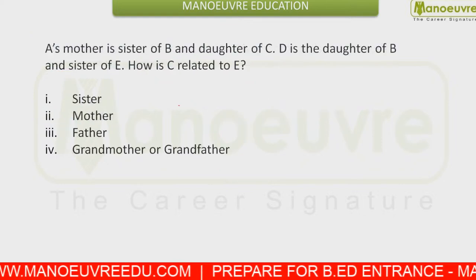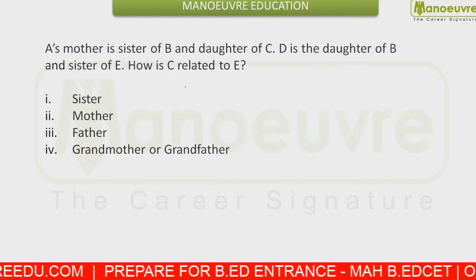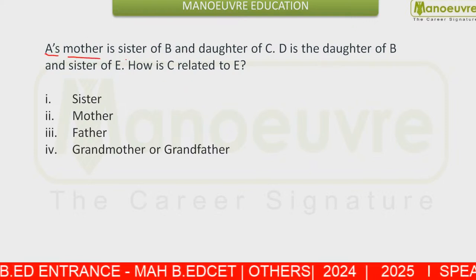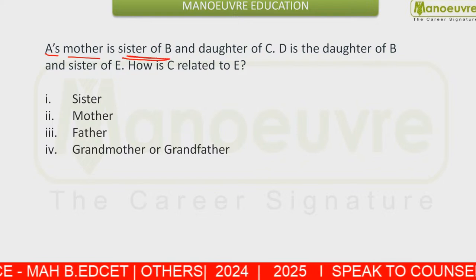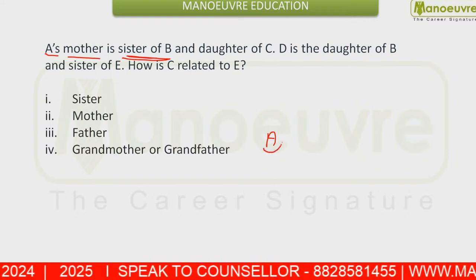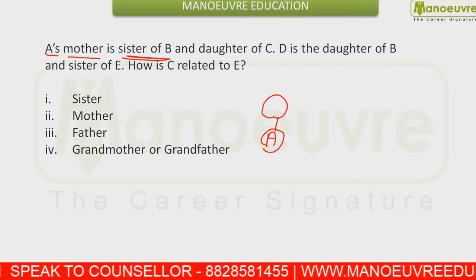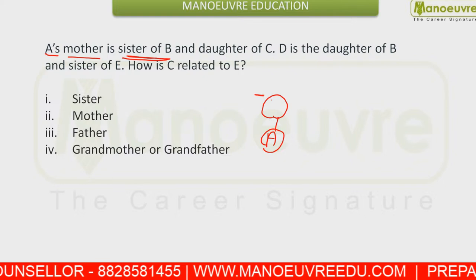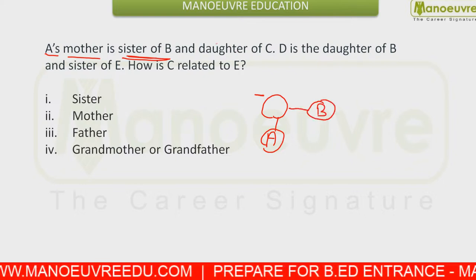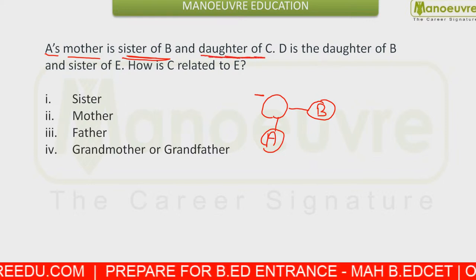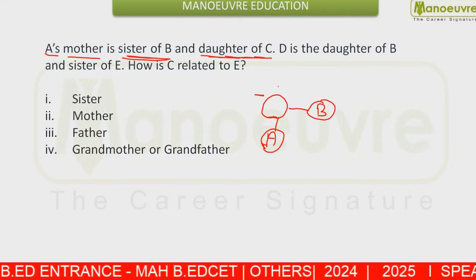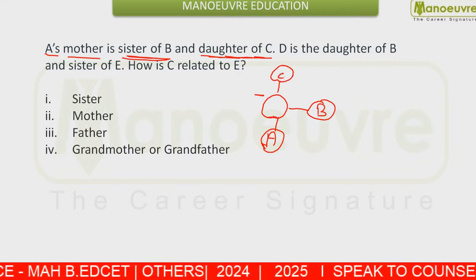Next, this is again a question from blood relation. A's mother is sister of B. We can make this: here is the mother of A, and she is sister of B. And you are given, and daughter of C. That means he is talking about A's mother only. And she is daughter of what? She is daughter of C.